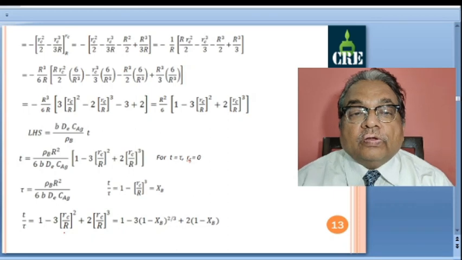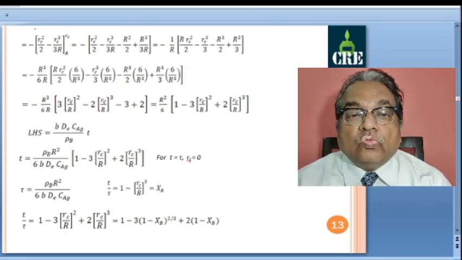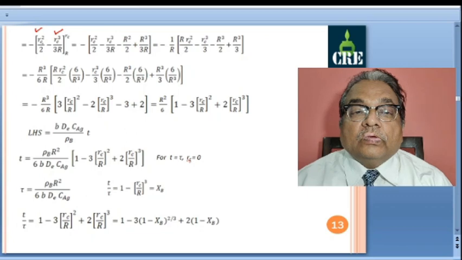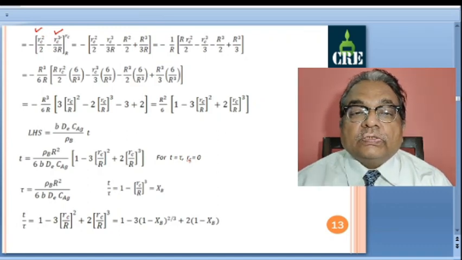So here this integral we have written rc square by 2, and this is rc cube by 3, between the limits r to rc, and this minus sign we have retained.